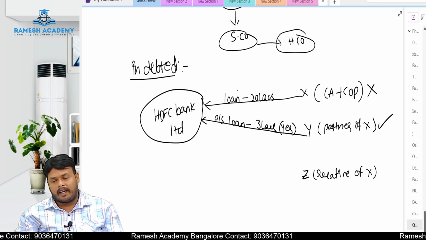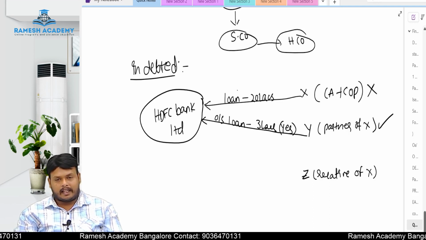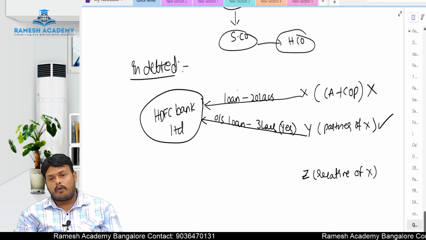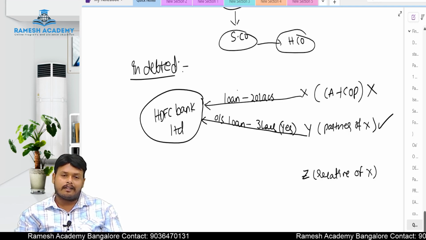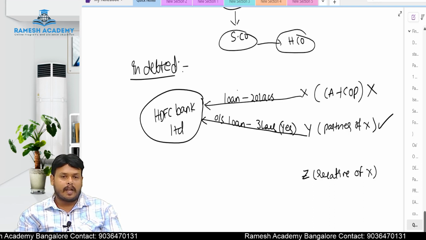Whereas in the case of Y, a partner of X, he is having an outstanding loan. How much? 3 lakhs. 3 lakhs is less than 5 lakhs. Then he is eligible to act as an auditor here. X is eligible to act as an auditor.